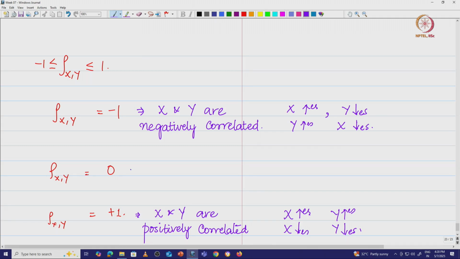What about this guy when rho x y is equal to 0? This is a very tricky guy. We saw in the previous example that rho x y was 0, the covariance was 0. So, rho x y is the covariance of x y divided by standard deviation x, standard deviation y. So, the covariance of x y is 0. Now, what does that mean? They are uncorrelated. You can also say that the relation is nonlinear, which rho x y is not able to capture. So, when rho x y is 0, we say that x and y are uncorrelated.